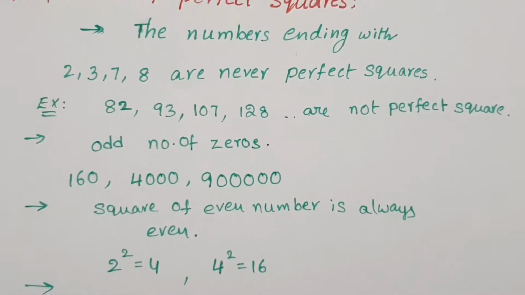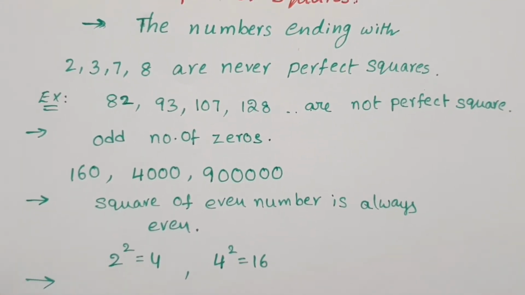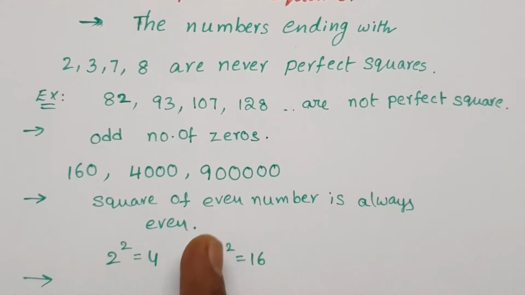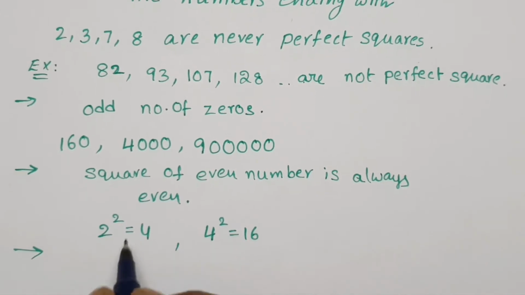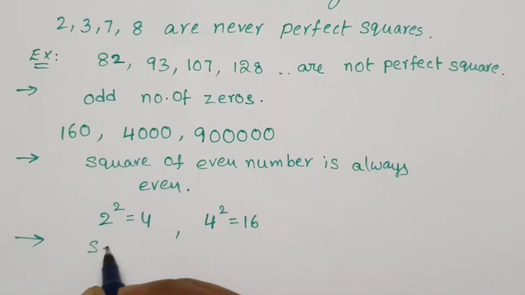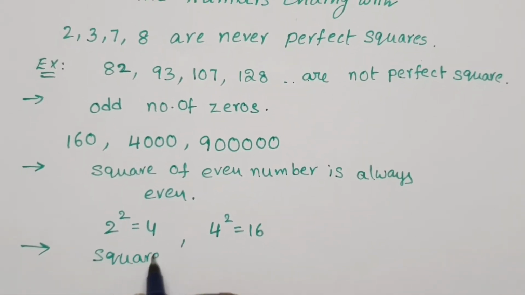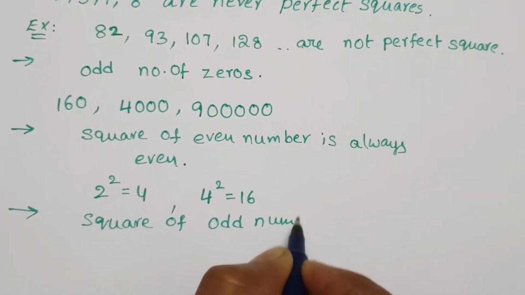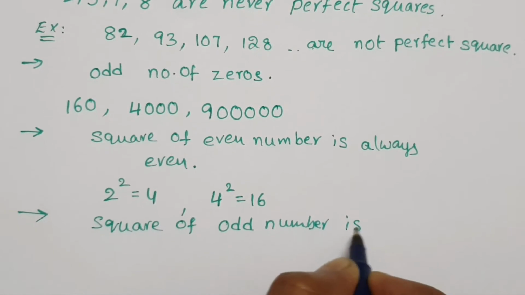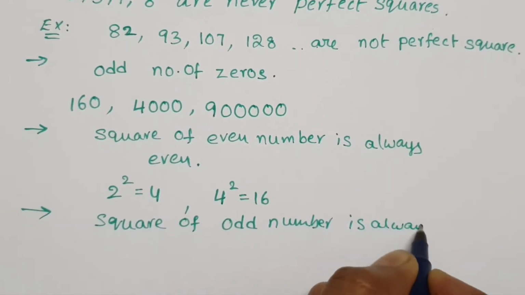Like that, the square of any odd number is always odd.